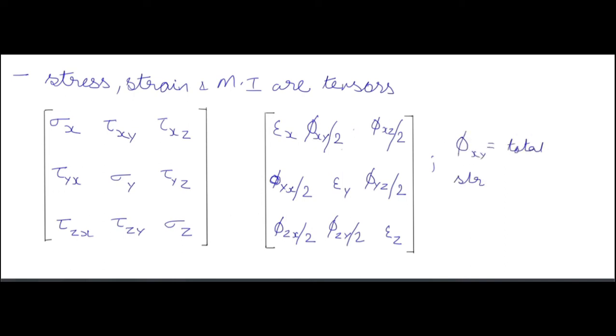Okay, so phi xy is the total shear strain on the xy plane, and similarly phi xz or phi zx, and phi yz or phi zy will be the total shear strain on those planes.